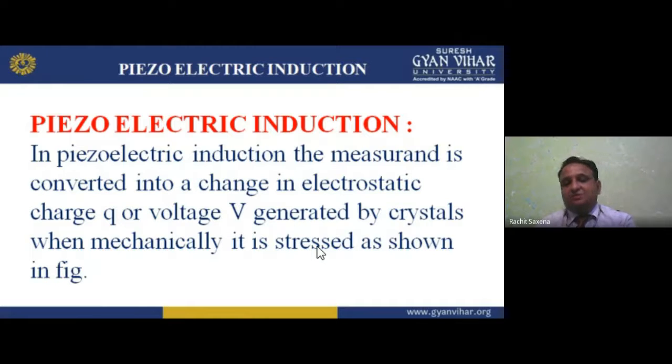And these crystals are mechanically stressed. When we apply mechanical force, it is stressed, as shown in the figure.